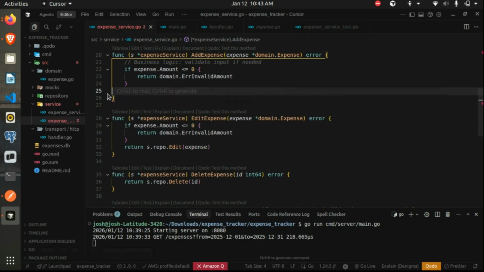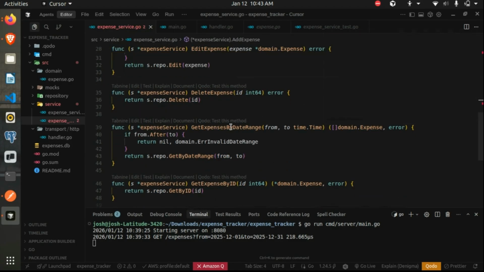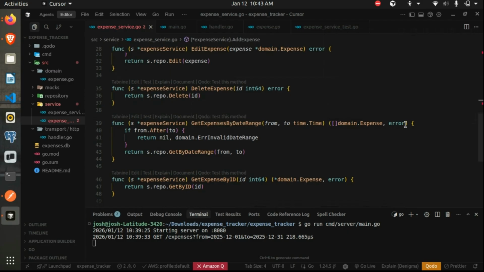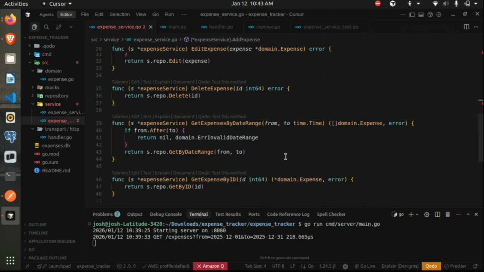Just remember, it is important to handle each and every error. If we skip any error, it might lead to a panic, because normally we return, say, two objects. In a get expenses by date range function, we return a struct and an error. Normally when any error occurs, the first object can be nil, along with an error object.